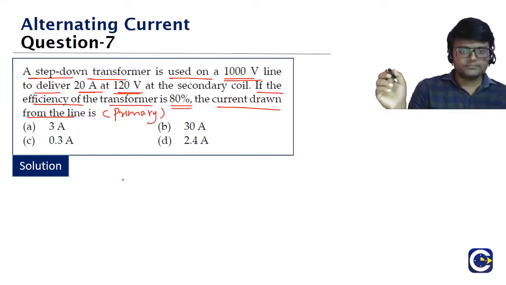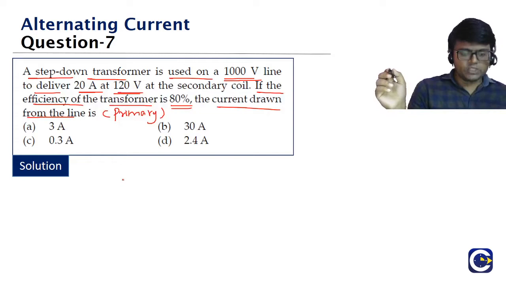Yes, guys, 7th question. 7th Jivita, you are saying A. So you are saying the current drawn from the line means the current drawn from the primary must be equal to 3 amperes. Okay.